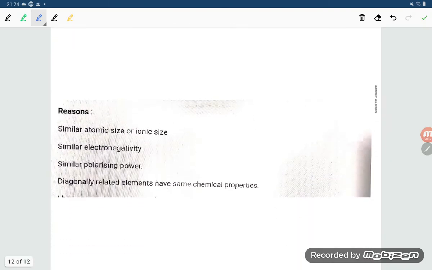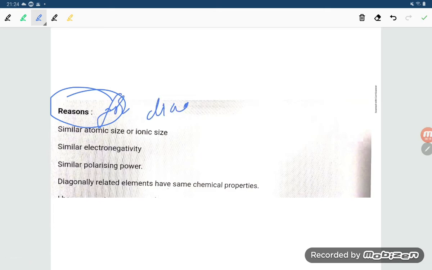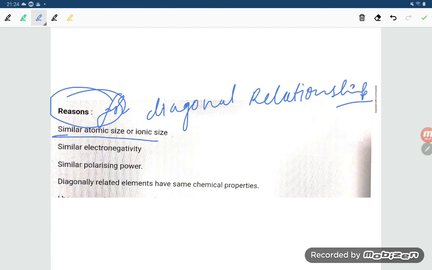Next, the reason for all this, student. What are the reasons for the diagonal relationship? Let us write the reasons. First reason is similar size or ionic size. Second point, similar electronegativity and similar polarizing power.